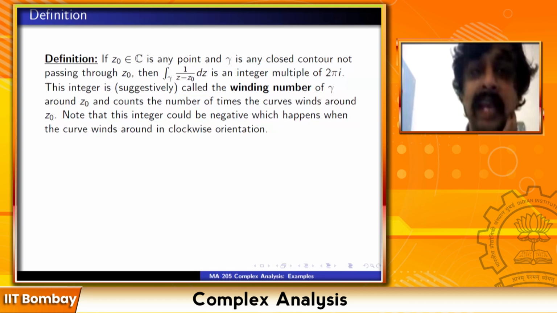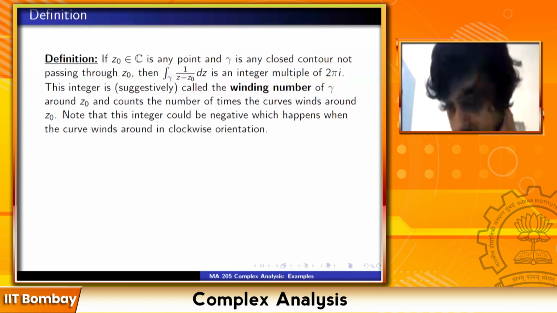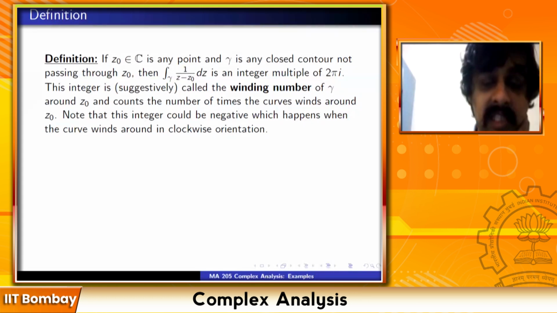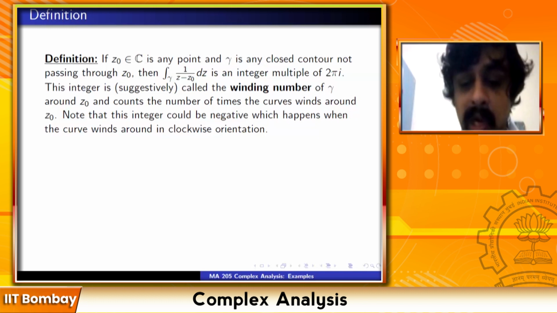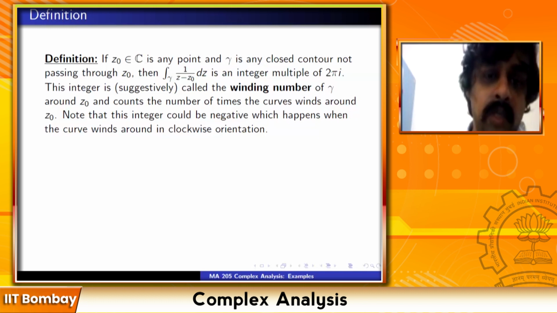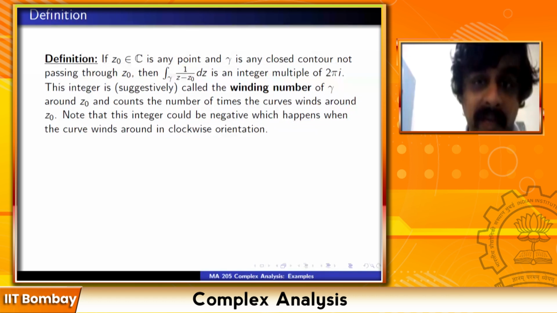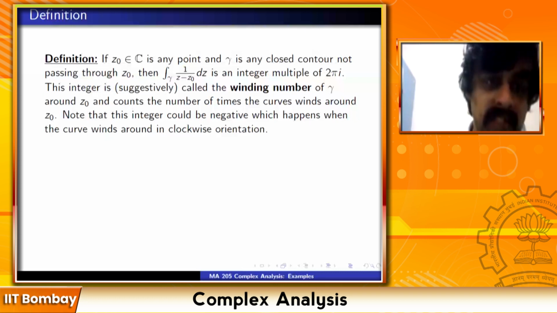Note that this integer can be negative, which happens when the curve winds in the clockwise direction. So it also tells you the direction of winding. So this is called the winding number. In some sense you have a contour and you have some point, and without complex analysis or using some more advanced topology, it's not so obvious how you would define how many times a parameterized curve has wound around a point. Complex analysis gives you one way. Algebraic topology gives you another way, but we won't go into that.